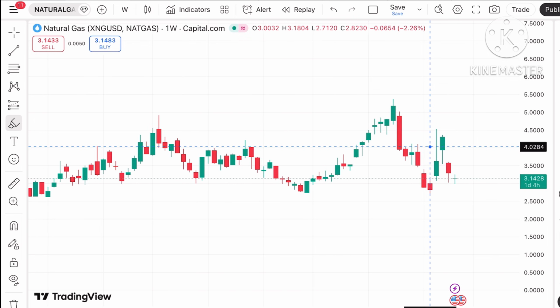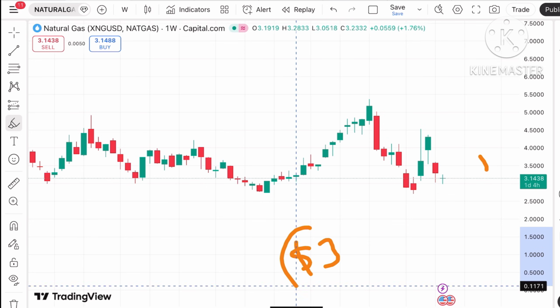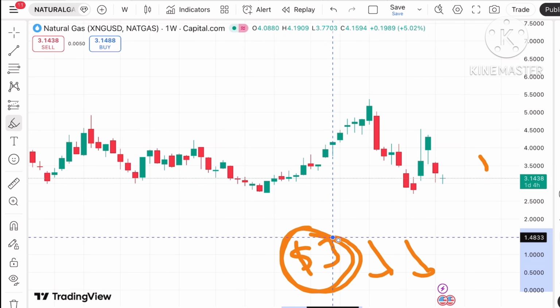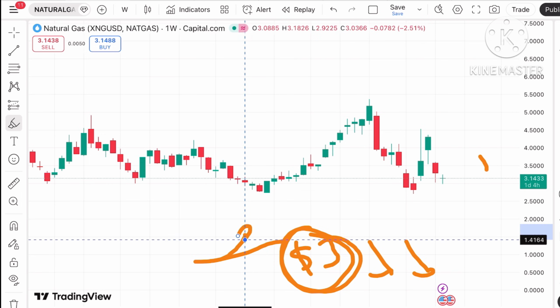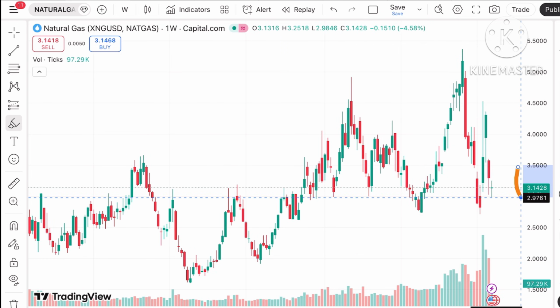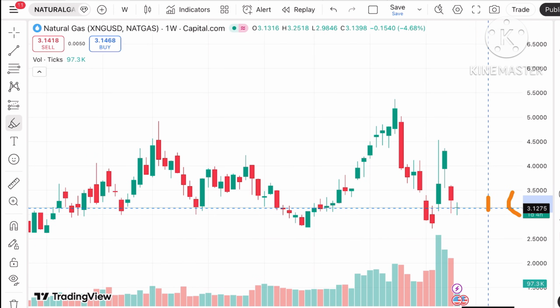So let's see how the price sustains this level, because if the price keeps moving below $3, there is a higher chance of further fall. But if it keeps sustaining above this level, then there is a probability that we can see a rise. But if it keeps moving below $3, there is a higher chance that a further fall can be seen. So let's see, if the price falls below this level, what we can see.